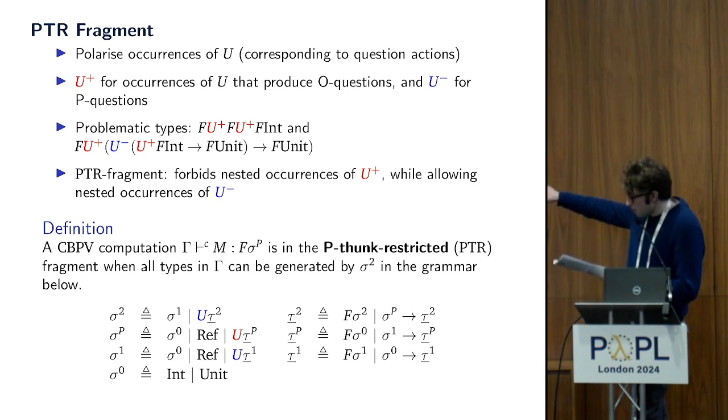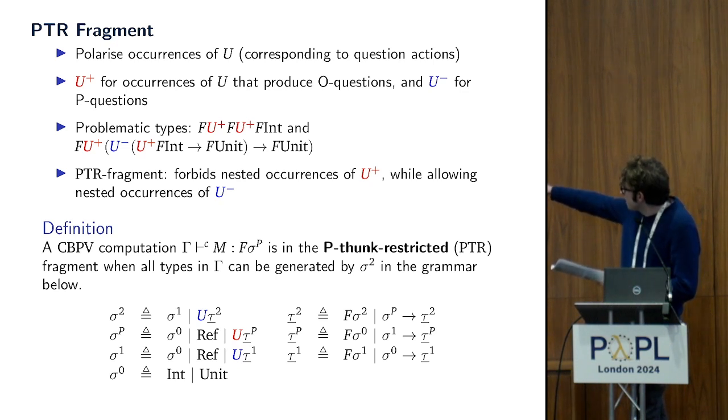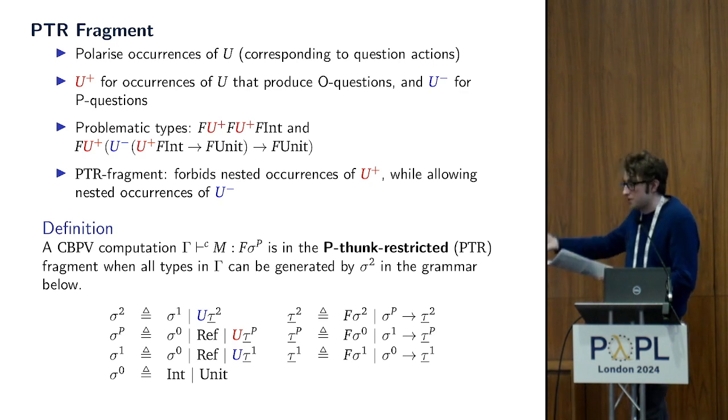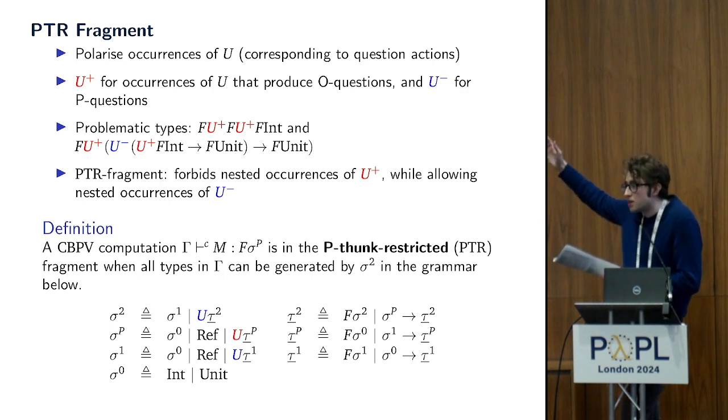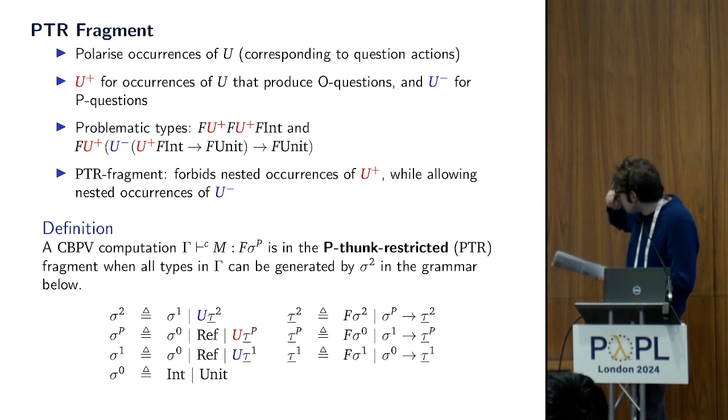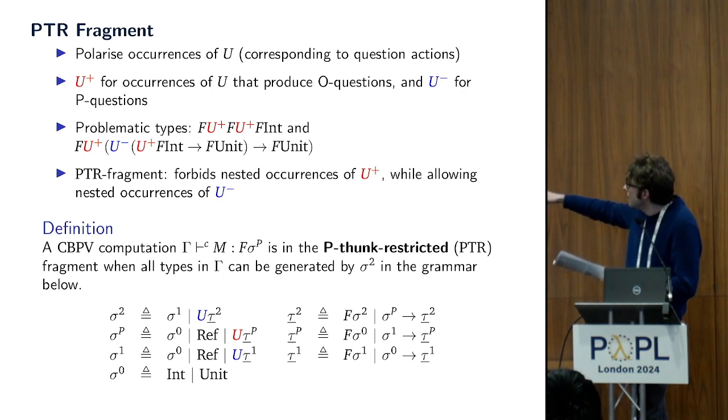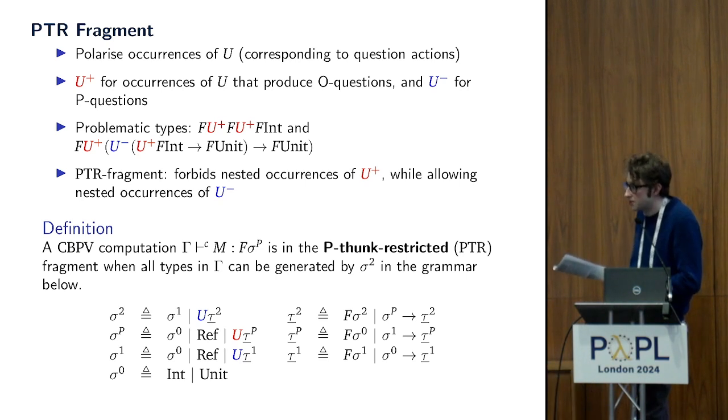So we can then look at these two types, where the first type is one that breaks the first recycling scheme because, in essence, it allows a player answer to return a thunk. And we will observe that there are nested occurrences of U+. We can find a similar example that breaks the second recycling scheme, and again, it has this property of nested occurrences of U+. So when you work out the detail, it turns out that you can define the fragment to be that which doesn't allow nested occurrences of U+, but allows unrestricted use of U-, and that's what this grammar captures.